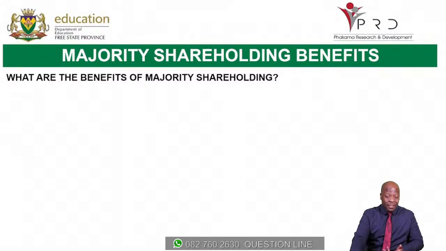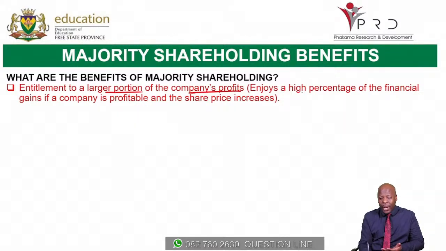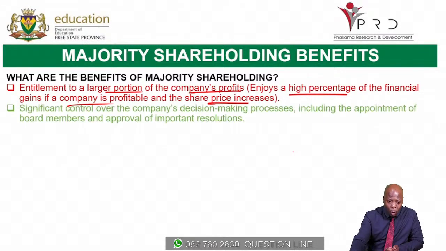What then are the benefits of being a major shareholder? Are there any benefits if you're a major shareholder? Number one, if you're a major shareholder, you are entitled to a larger portion of the company's profits. In other words, you enjoy a high percentage of the financial gains of a company. That is, if the company is profitable. And also remember when the share price increases. All right. So this is the first advantage or the first benefit of you being a major shareholder.